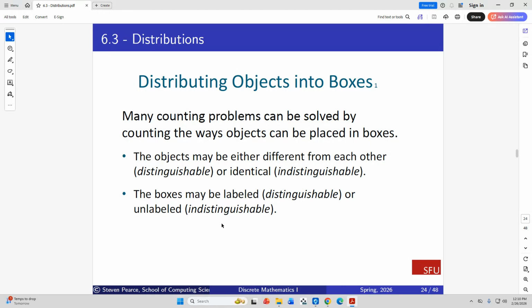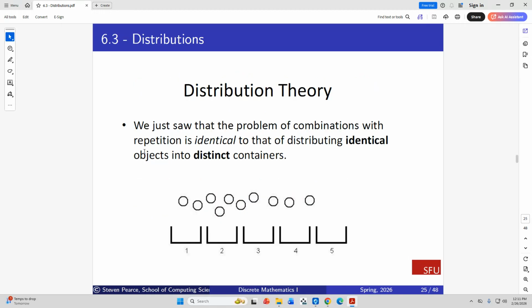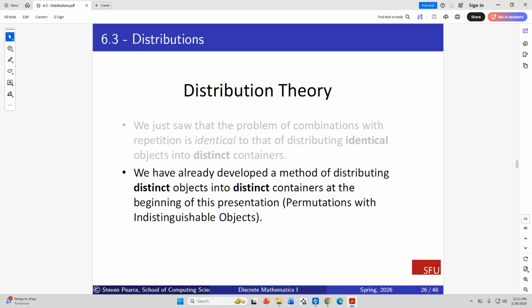This slide is almost redundant. I'll probably remove it too. So we just saw that the problem of combinations with repetition is identical to that of distributing identical objects into distinct containers. Here, the containers are distinct. They are numbered, for example, whereas the balls are all identical.